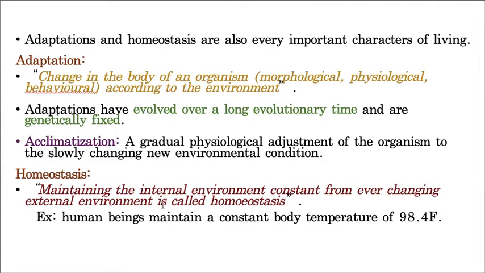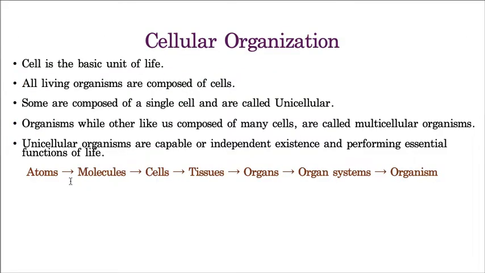Ability of an organism to maintain the internal environment constant. So we are maintaining our internal environment constant, that is 36 to 37 degrees centigrade, from an ever-changing external environment. So the external environment is always changing. Summer may be 40 to 43 degrees centigrade, winter may be 20, 21, 22 degrees centigrade. So the external environment is changing, but our body's internal environment is not changing. And that ability to maintain the unchanged internal environmental condition is called homeostasis. You understood?